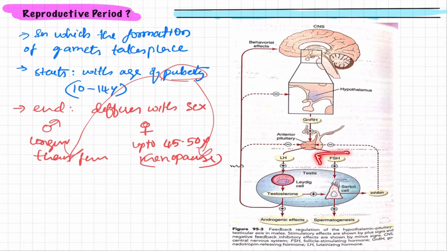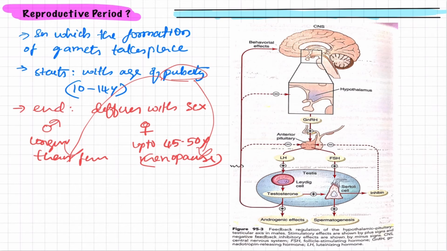So the function of follicular stimulating hormone in males is that it stimulates and acts on the Sertoli cells. As I have already discussed, I have given a gist about the Sertoli cells, right? So now you can understand very well. This follicular stimulating hormone will stimulate these Sertoli cells or act upon these cells. As a result, these Sertoli cells will have a positive effect on spermatogenesis.